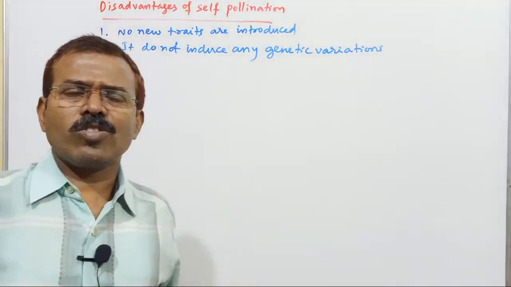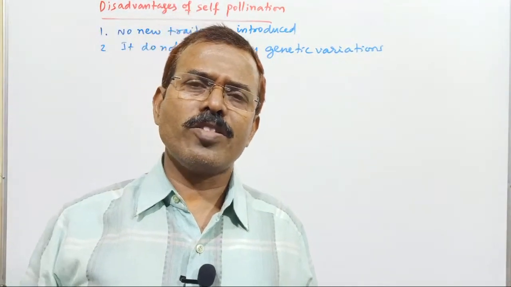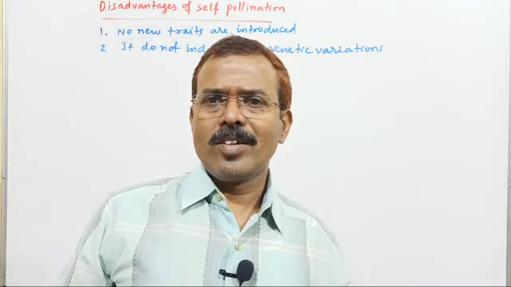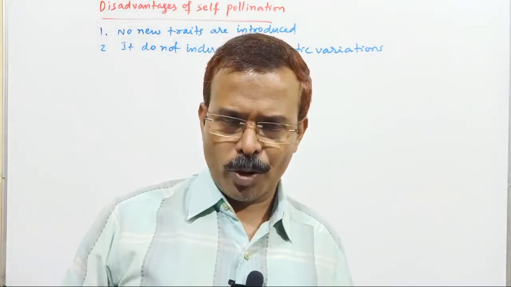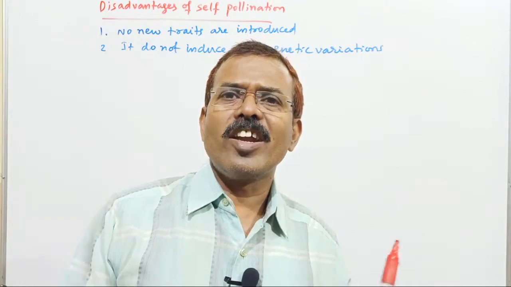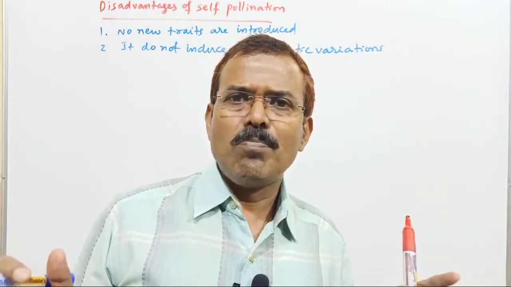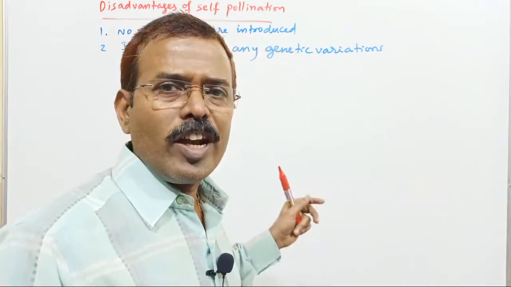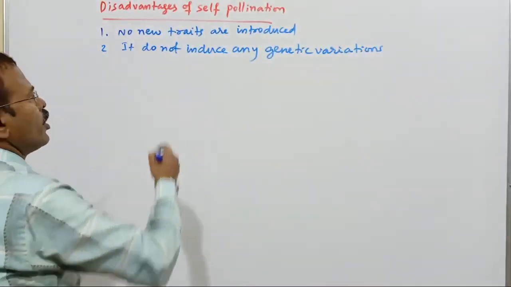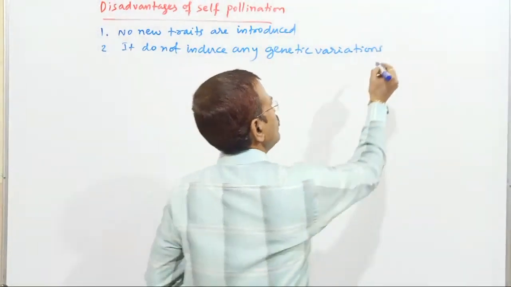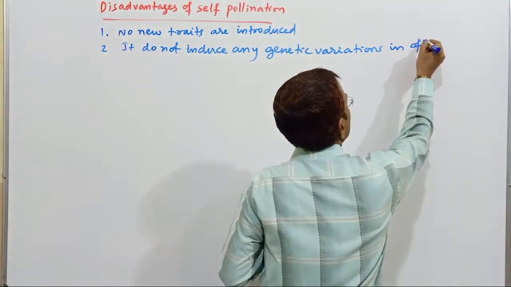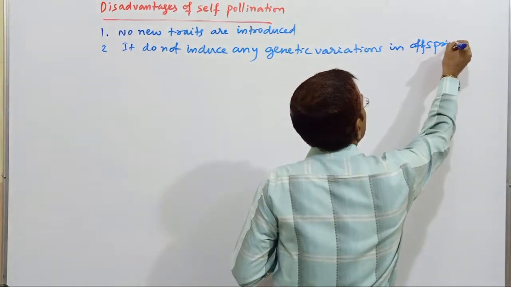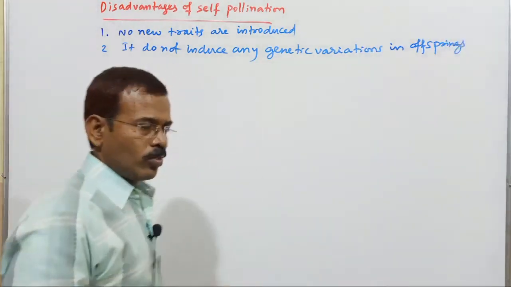As the pollen grains of the same plant are involved in pollination here, no new characters are introduced in the offspring which are produced, and no genetic variations are found in the offspring.